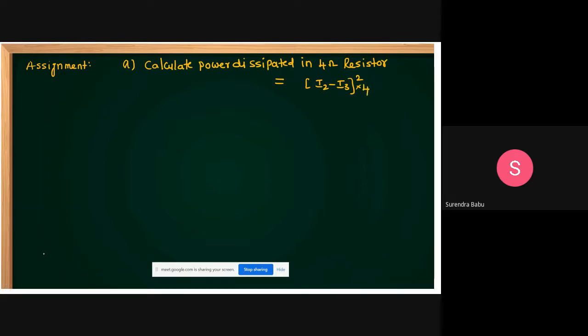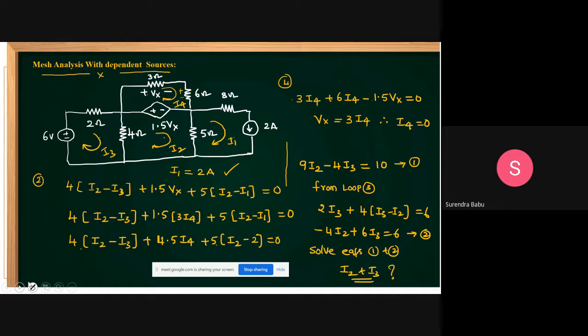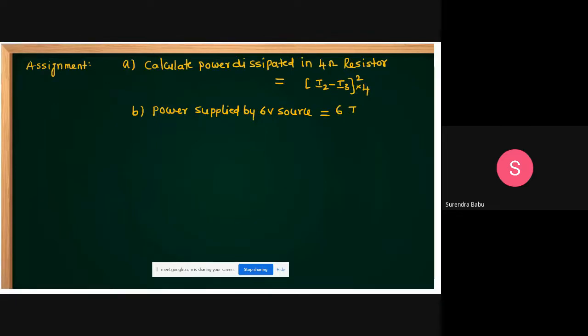Next, one more question. Power supplied by the 6 volt source. How to calculate, students, the power supplied by the 6 volt source? What is the current in this loop with the 6 volt source? This is 6 into I3. The power supplied by the 6 volt source is 6 into I3.